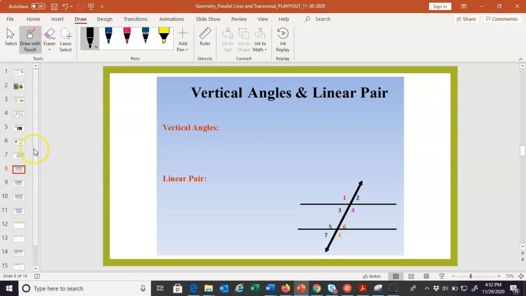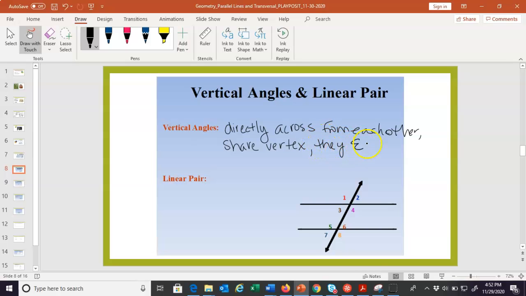So the first ones we're going to talk about are vertical angles and linear pairs. So these angles are not new. We know what vertical angles are. Vertical angles are angles that are directly across from each other, and they share a vertex. Remember? They share a vertex. Oh, the most important thing, I think, they are always equal.